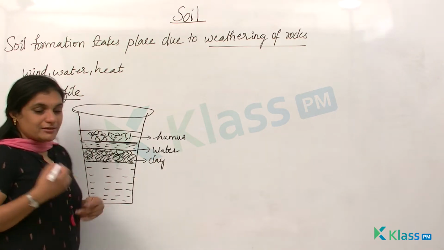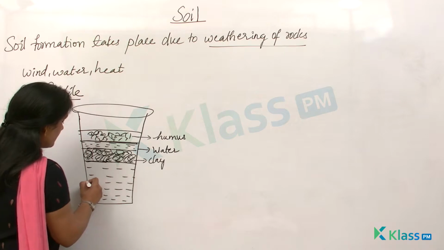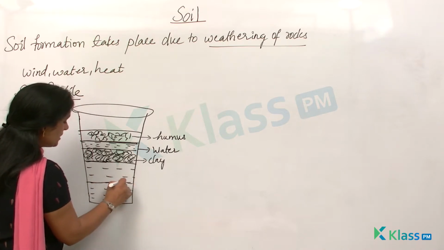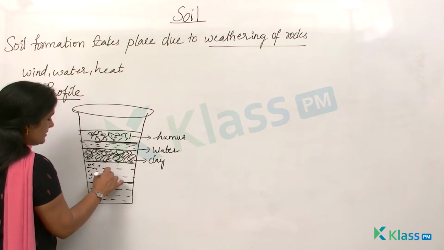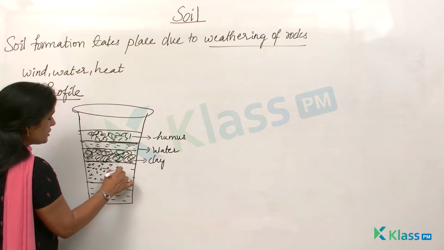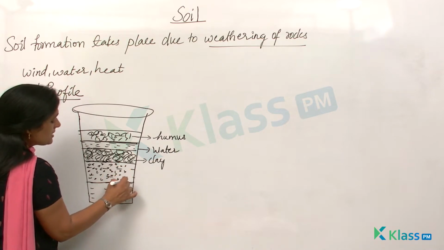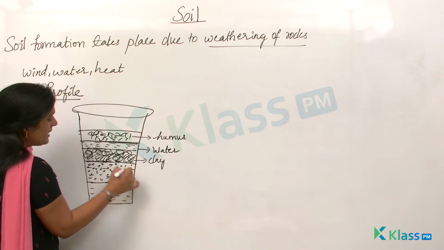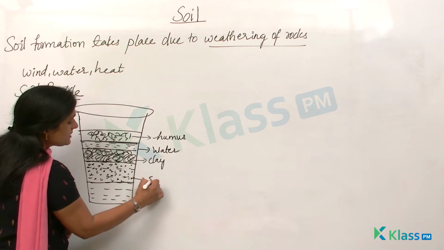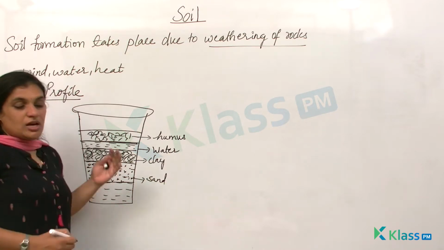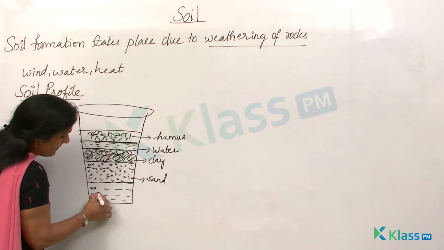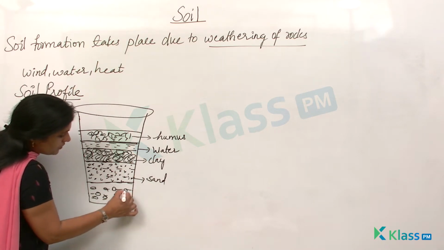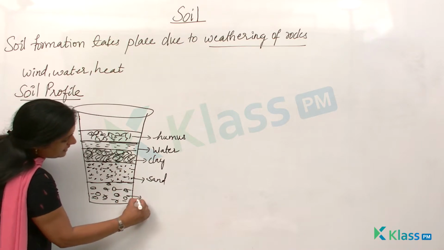And then when you look at the next layer, you see that the particles seem to be loosely arranged, just as if they have spaces between them. They are not as close as they are in the clay. So this is nothing but your sand, and in the last part, the big pebbles or stones settle down as gravel.